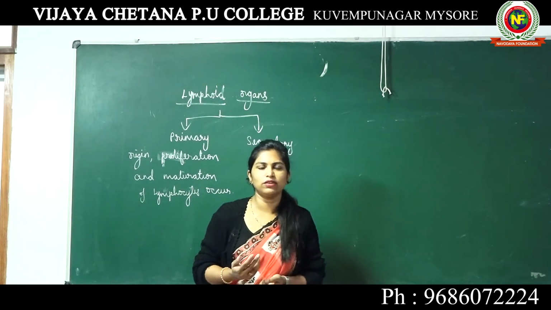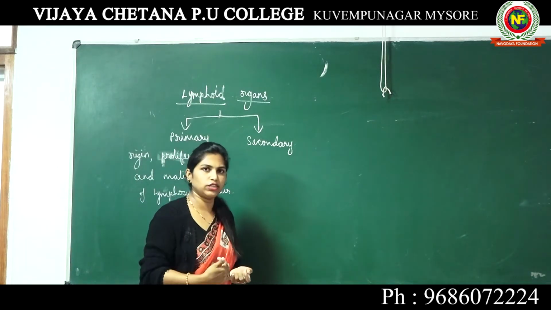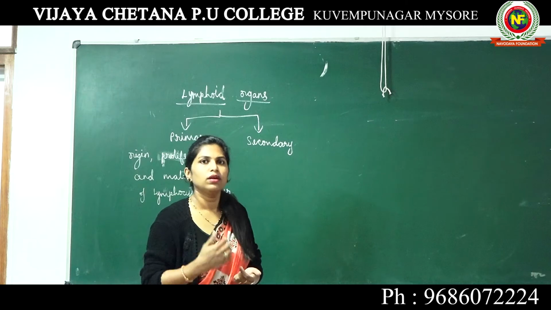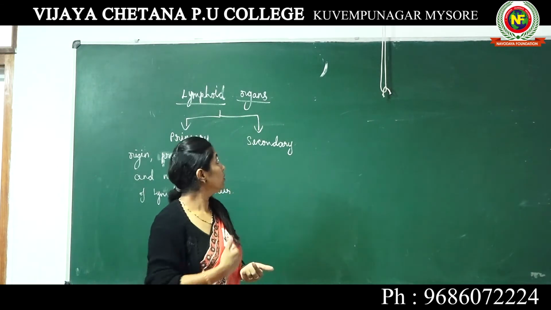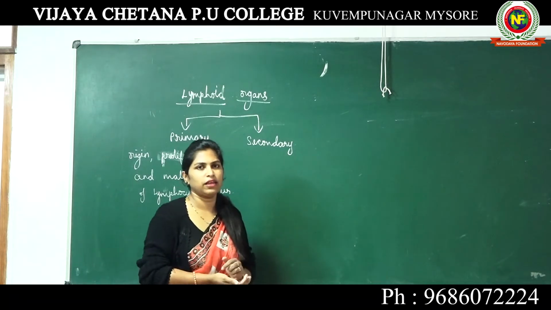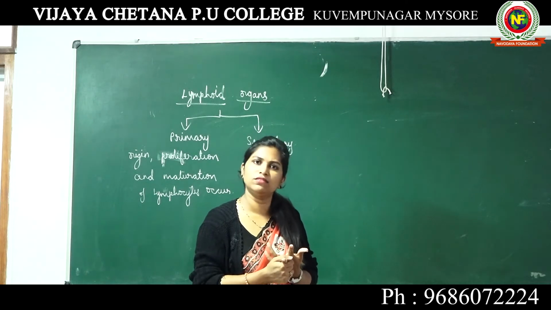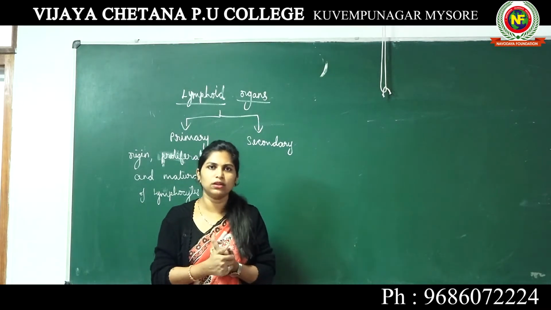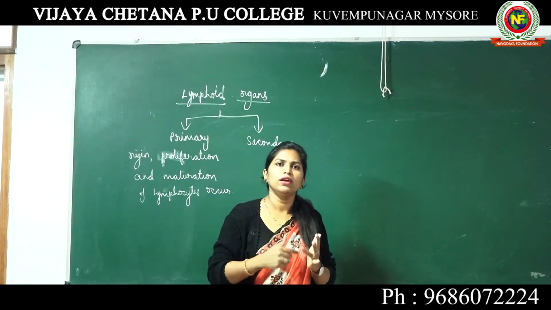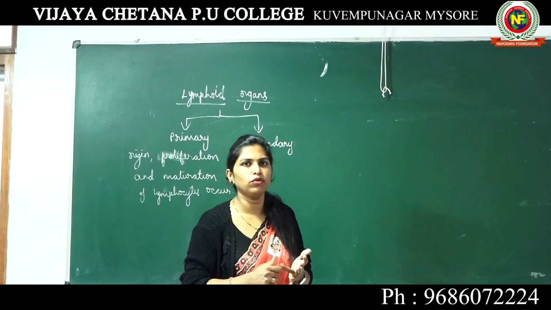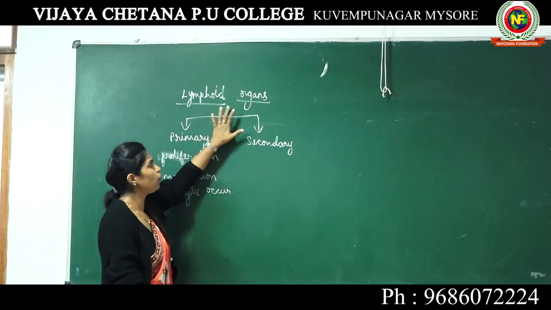When we say it is associated with lymphocytes, lymphoid organs are the place where the origin or formation, proliferation, when I say increase in the number of cells, and development of lymphocytes takes place. So it is a region where origin, proliferation and development of lymphocytes takes place. Origin means formation, proliferation means increase in the number of lymphocytes, and maturation means it is completely matured enough to carry out its action. All these phenomena happen in lymphoid organs.